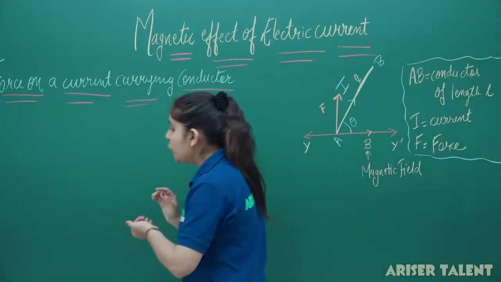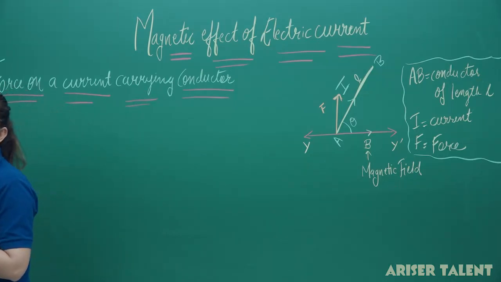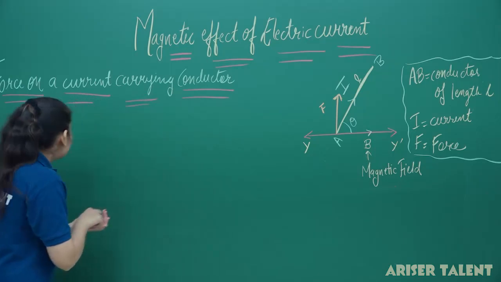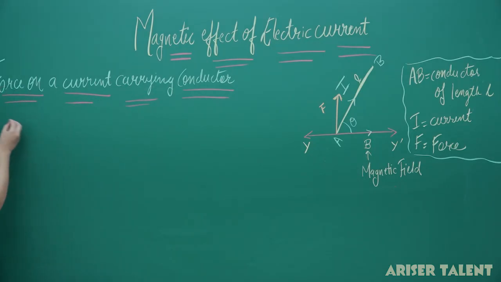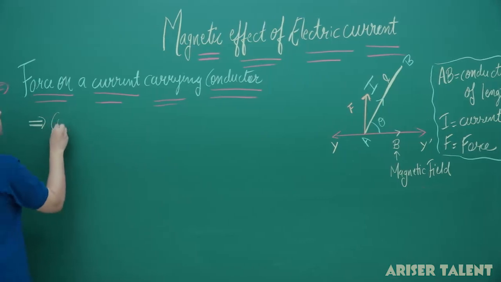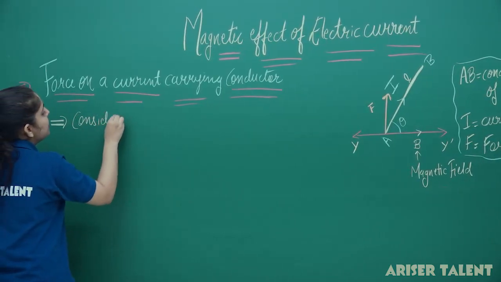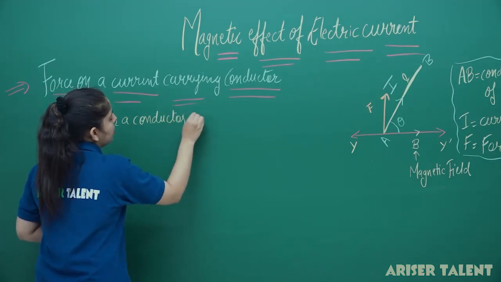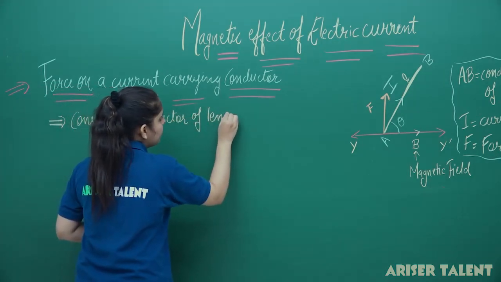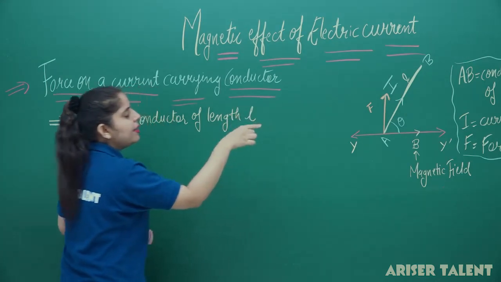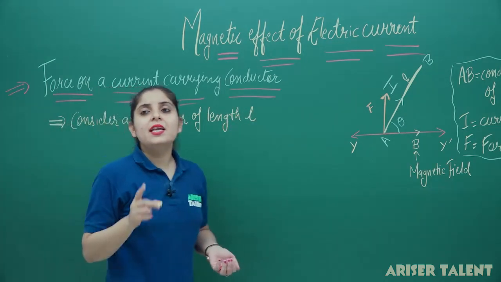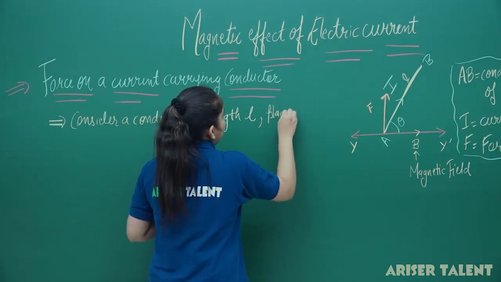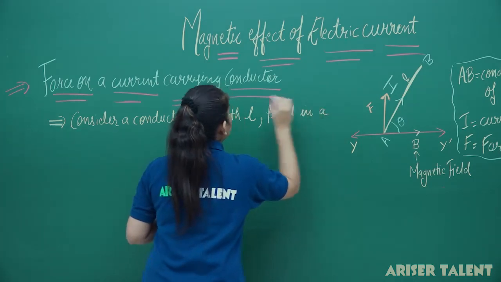Now, you have to calculate the force on a current carrying conductor in a magnetic field. So firstly, we just have to write the description of the things we have taken in this diagram. Consider a conductor of length L. This is a conductor of length L, and this conductor is placed in a magnetic field B.